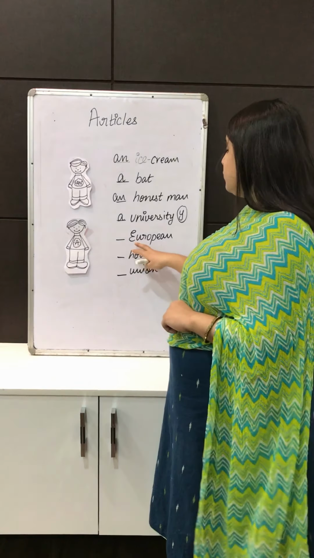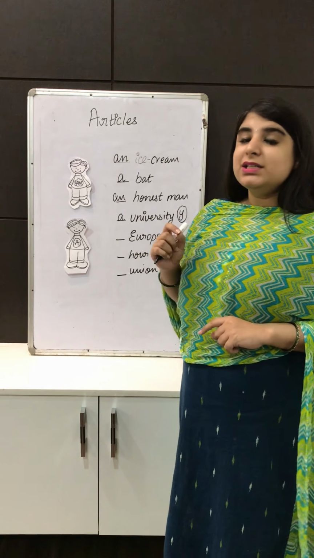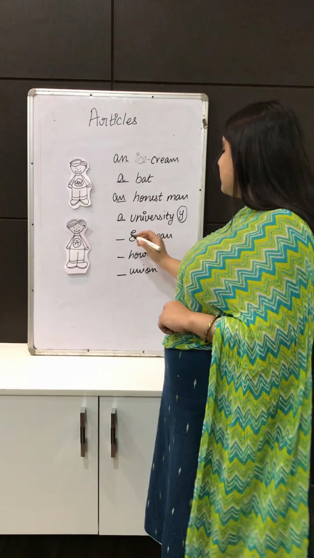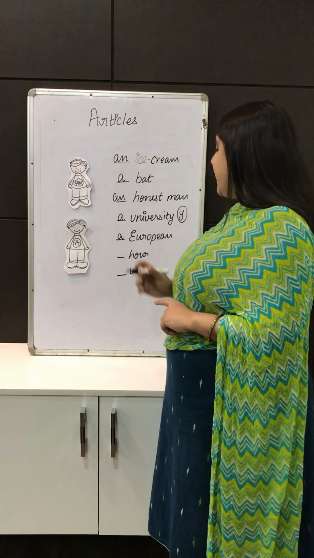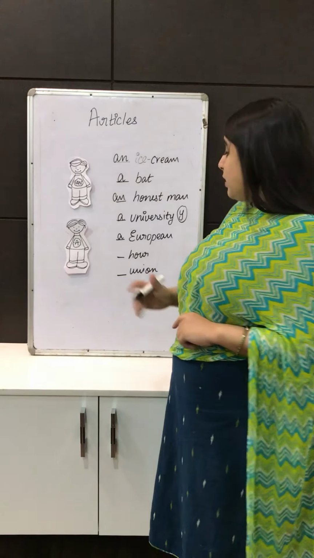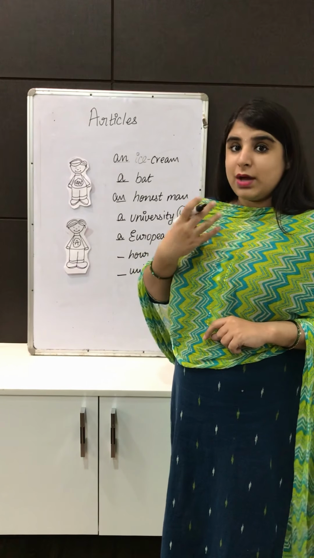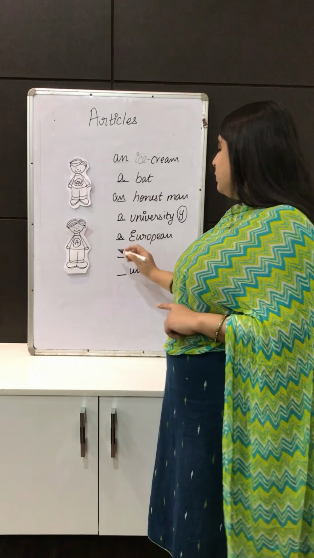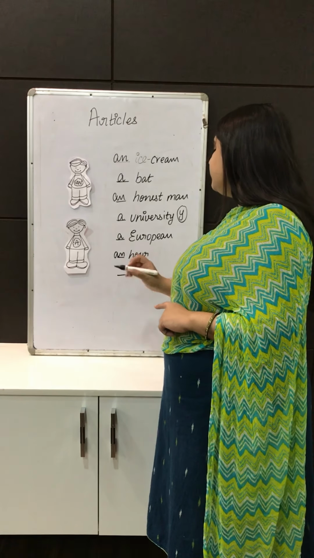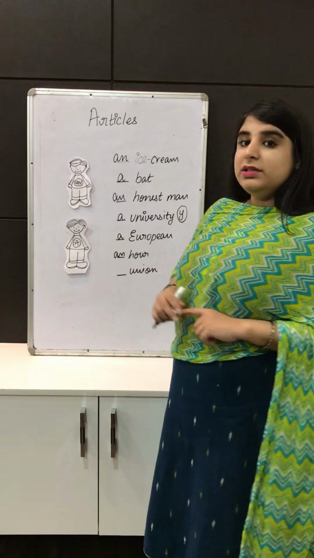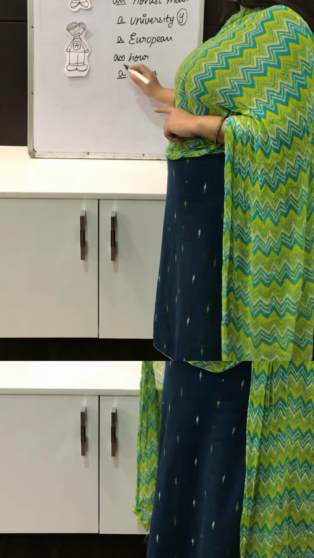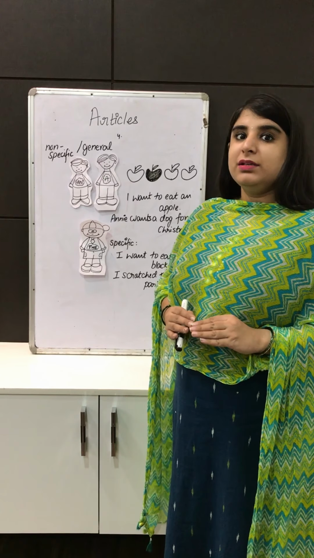Similarly, for European, again the sound is yoo sound, which corresponds to Y in English. That is why it is again a. Now when I talk about hour, again O sound is there. That is why, because O is a vowel sound, we are going to use an here. And the last one, union, again yoo sound, so we'll use a.